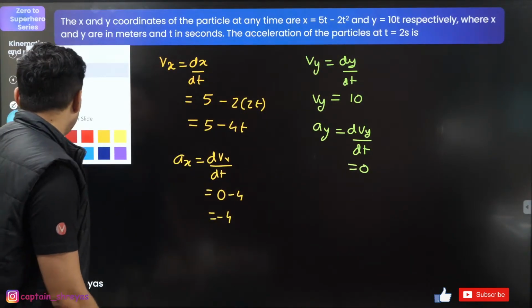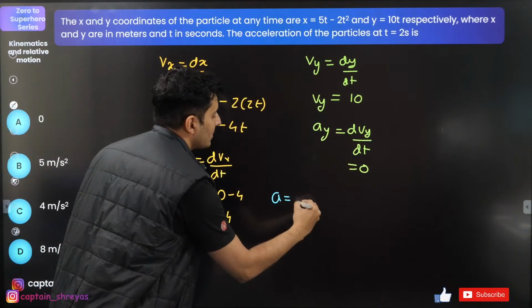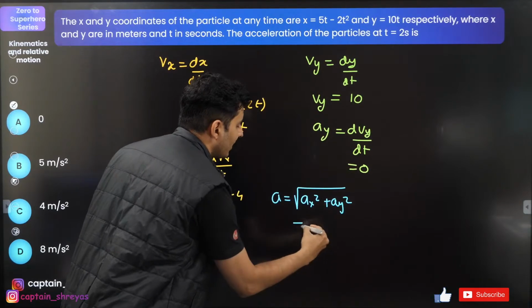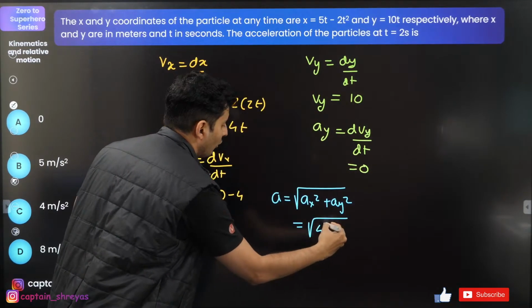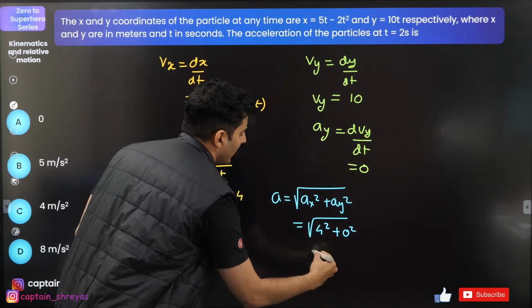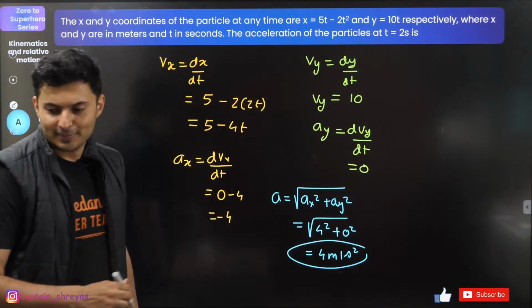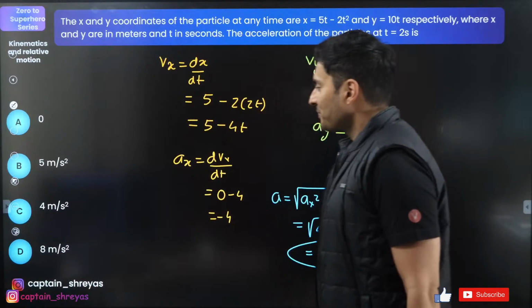Now the final part. What is the total acceleration? It will be root of ax square plus ay square. Ax is 4, ay is 0. So hence the answer will be just 4 meters per second square. That is the answer. Option C.